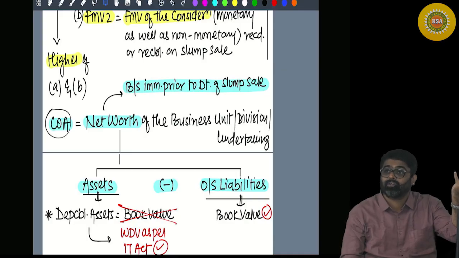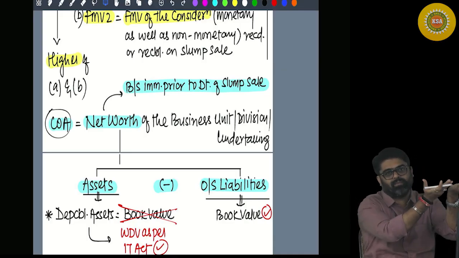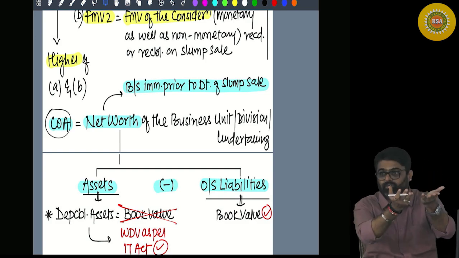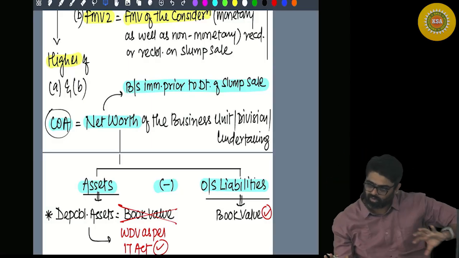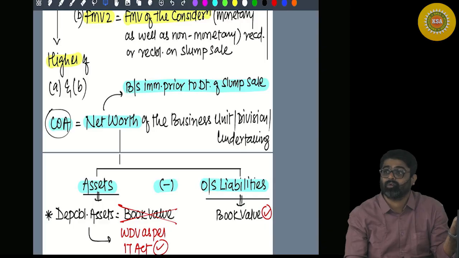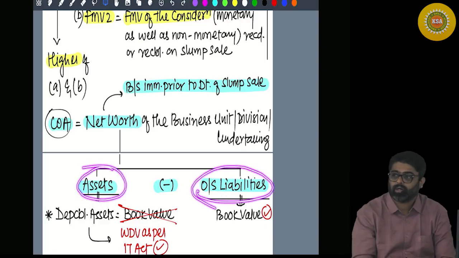The remaining amount is net worth. Either you calculate the net worth directly by the liability approach, capital as well as reserves, yes or no? Or you calculate assets minus outside liability, whatever will remain will be your net worth only. Yes or no? But here it will be calculated on the asset side approach.